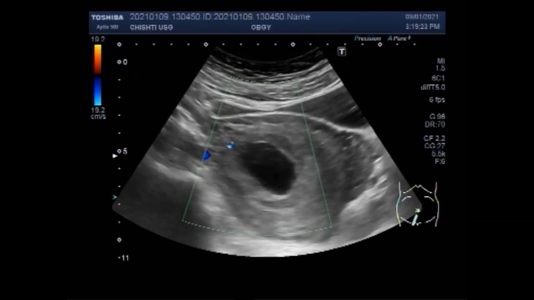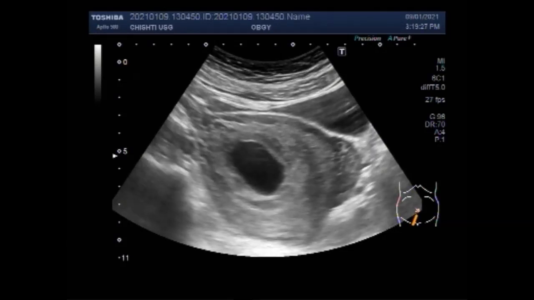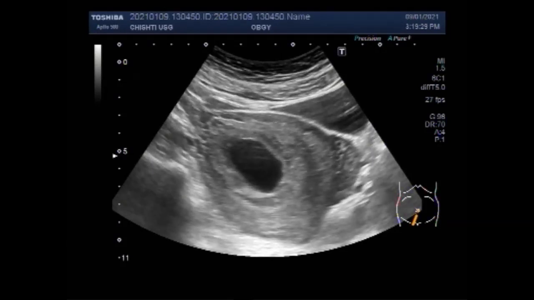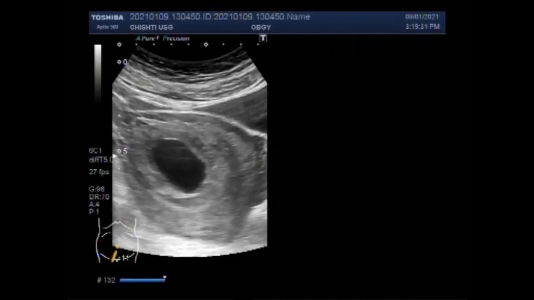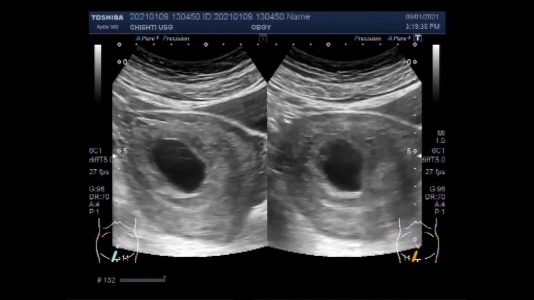You can see the blood flow is seen in the uterus but not in the gestation sac. There is no product of conception. There is no fetal pole.